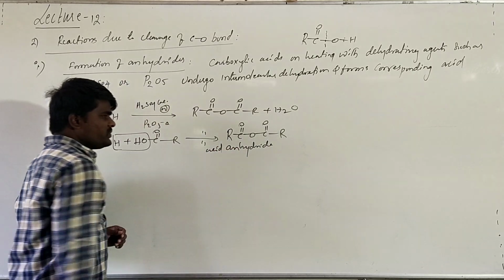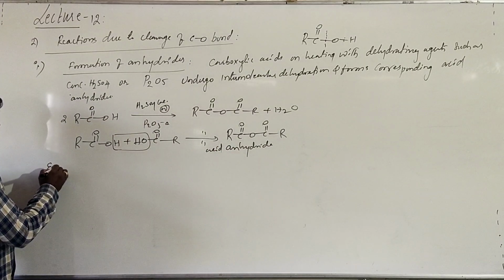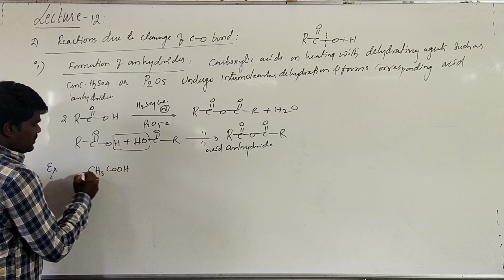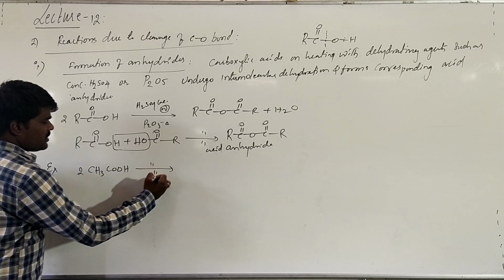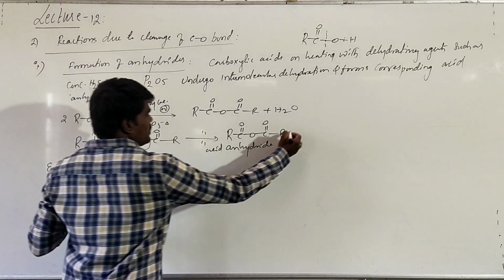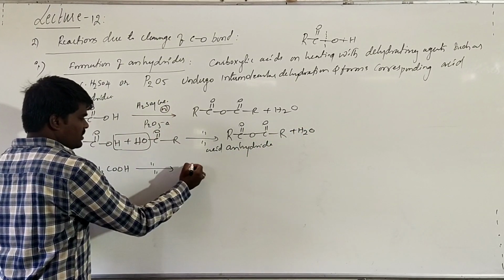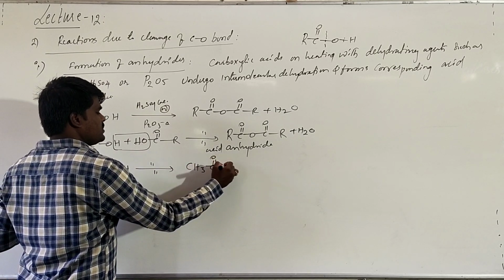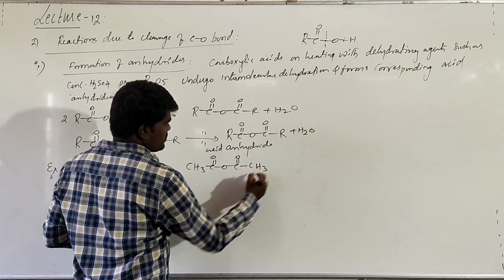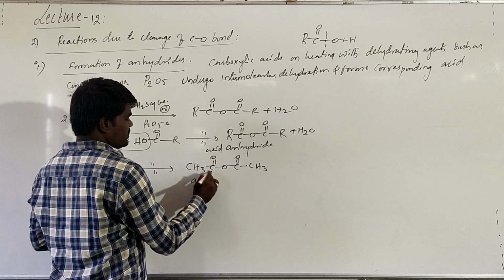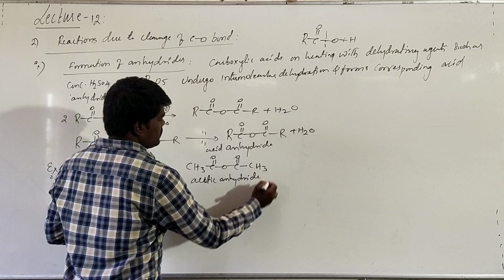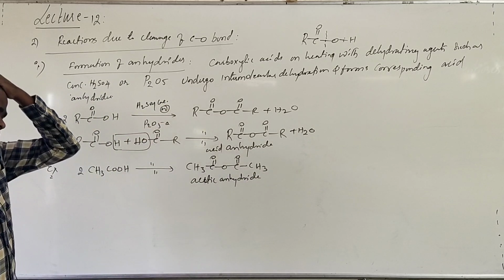For example, if you take 2 moles of acetic acid and heat either in presence of concentrated H2SO4 or phosphorus pentoxide, with the removal of a water molecule, what will it form? It forms CH3 C double bond O, O, C double bond O CH3. This we call acetic anhydride.